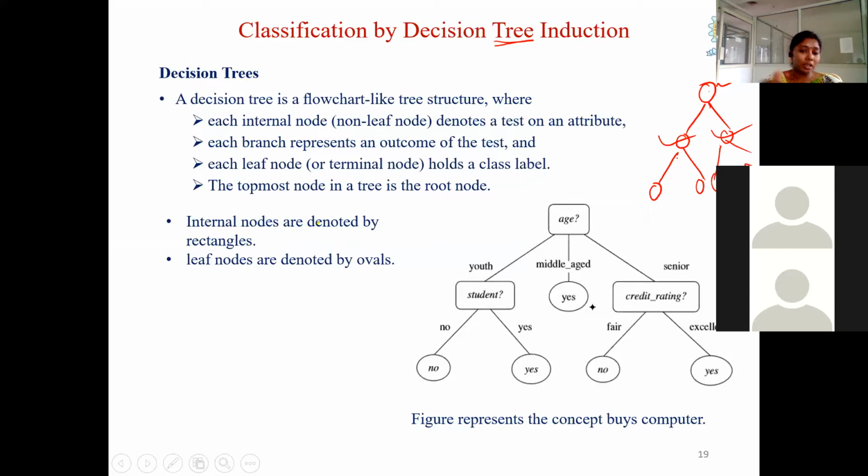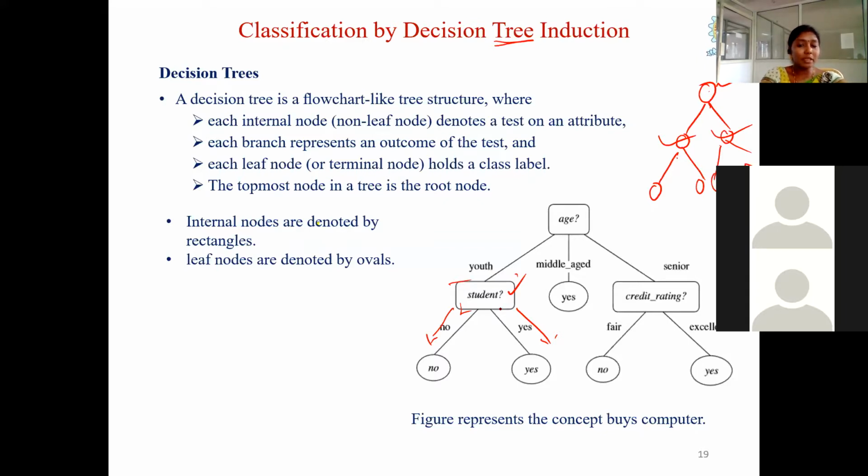Test in the sense, here, if you consider the same example, student. Whether the person is a student or not. If at all student, we can go like this, just like an if-then statement. If at all not student, you can go like this. So each internal node represents a test and is indicated with the rectangular box.